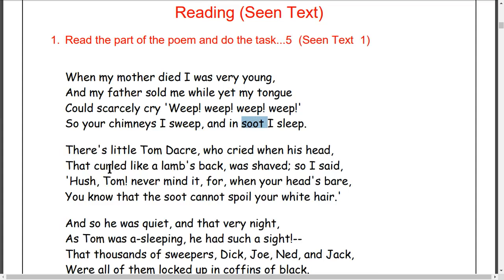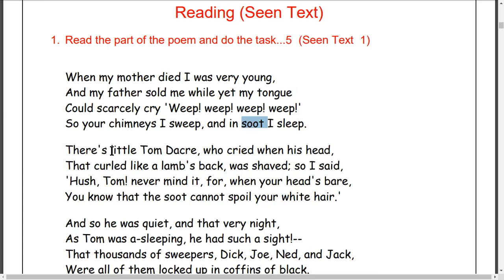Okay, in the second stanza, there is little Tom Dacre, who cried when his head, that curled like a lamb's back, was shaved. So I said, "Hush, Tom, never mind it, for when your head is bare, you know that the soot cannot spoil your white hair."